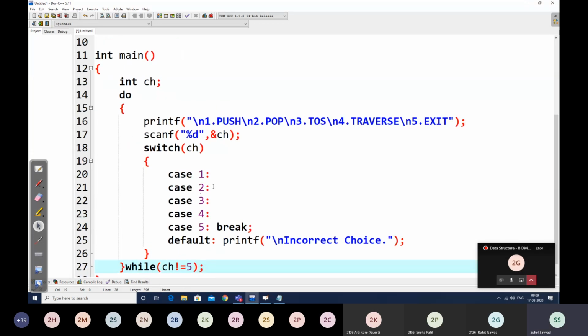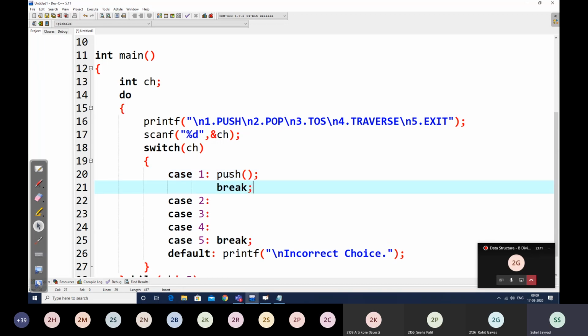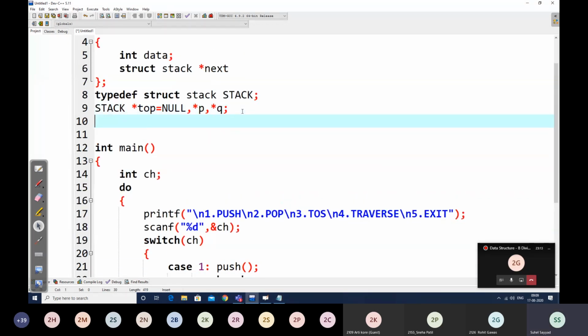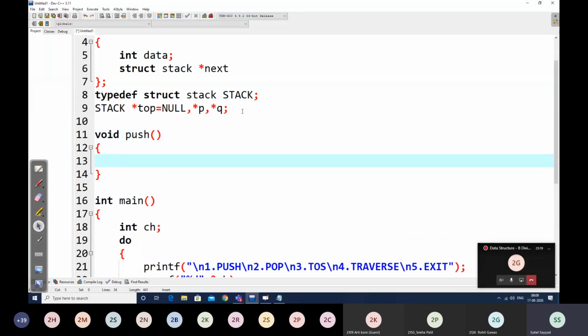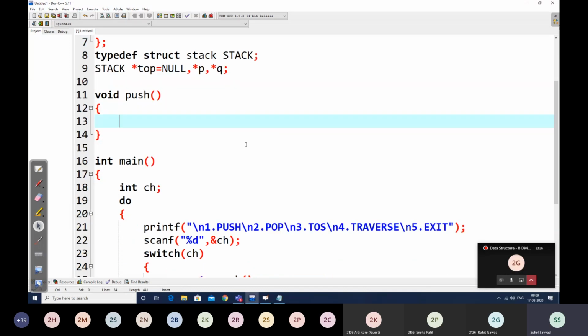Then we have the push operation, so first I write the push function. How do I write push? This push is nothing but our create at start. What do we do in create at start?